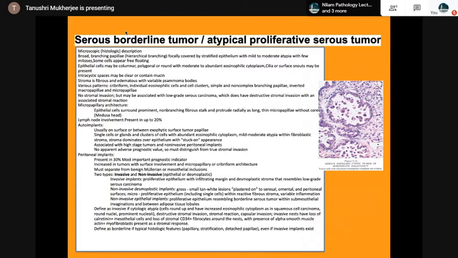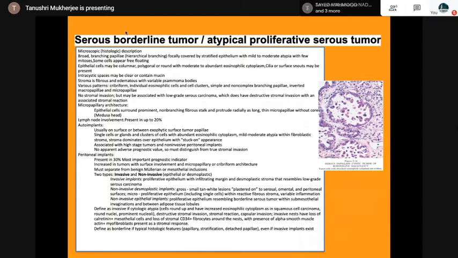And the implants could be autoimplants or peritoneal implants, which are invasive and non-invasive. Invasive ones have an infiltrating margin and desmoplastic stroma that resembles low-grade serous carcinoma. Non-invasive desmoplastic implants are just plastered onto serosal, omental and peritoneal surfaces. Defined as invasive if there is cytological atypia, destructive stromal invasion, stromal reaction, capsular invasion.